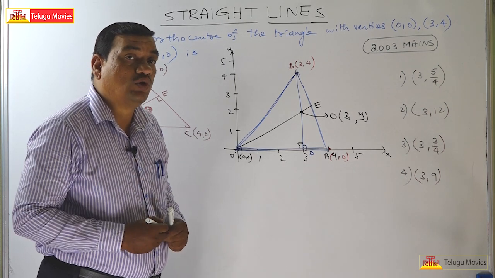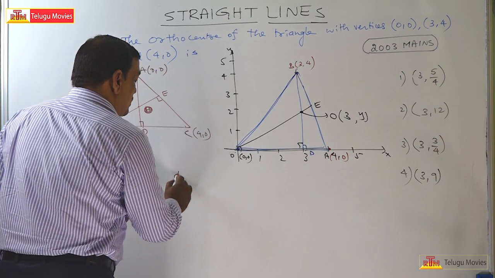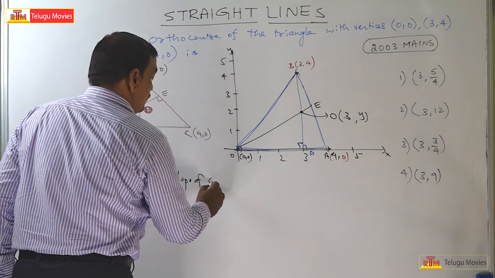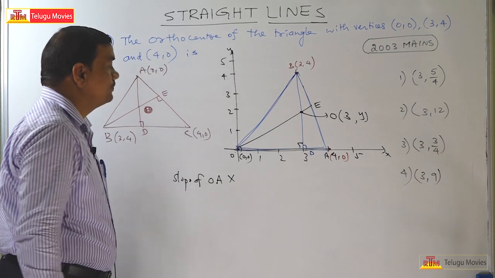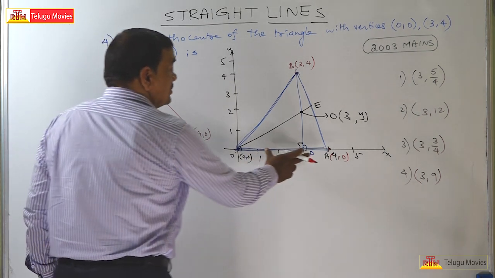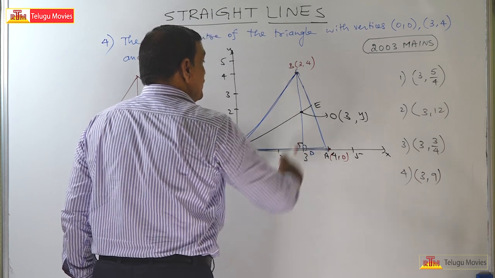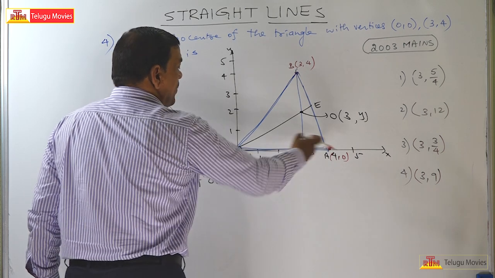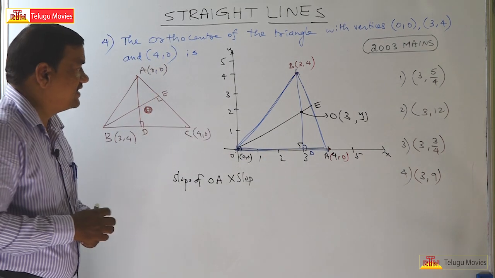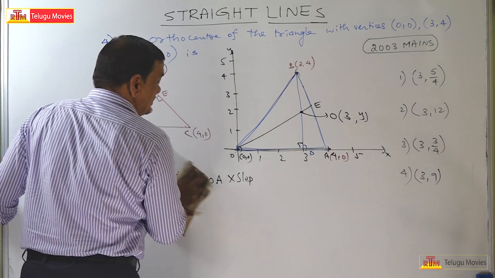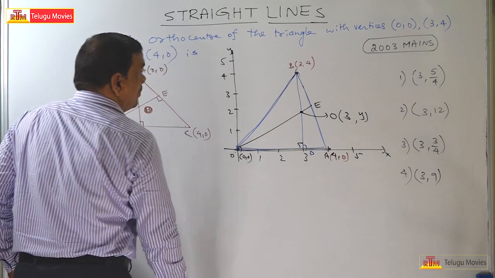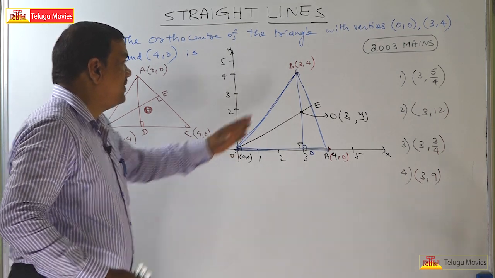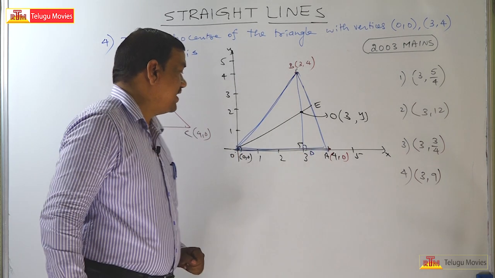Therefore, the product of their slopes is equal to minus 1. But the slope of OA is 0, so we cannot take this. So BD is perpendicular to OA, but let us consider something else.